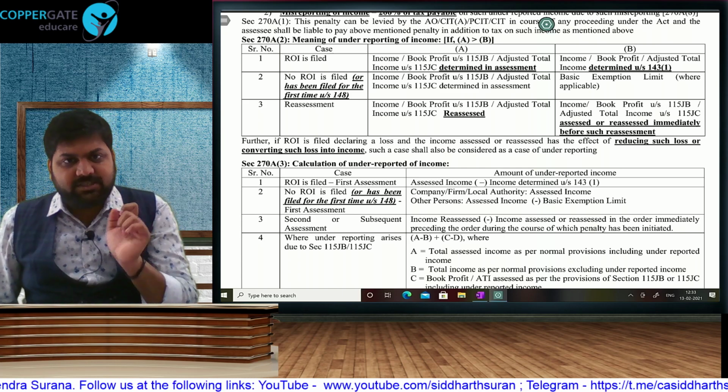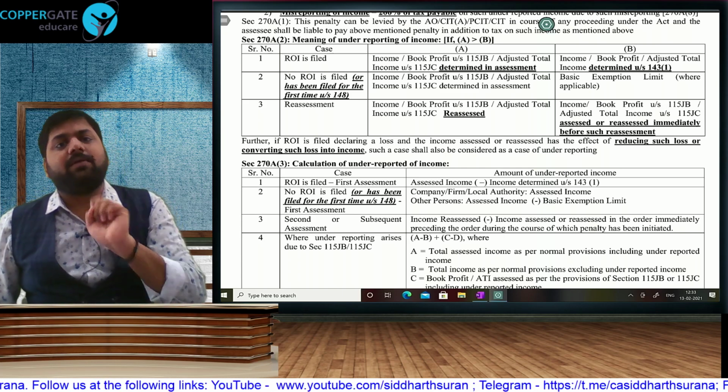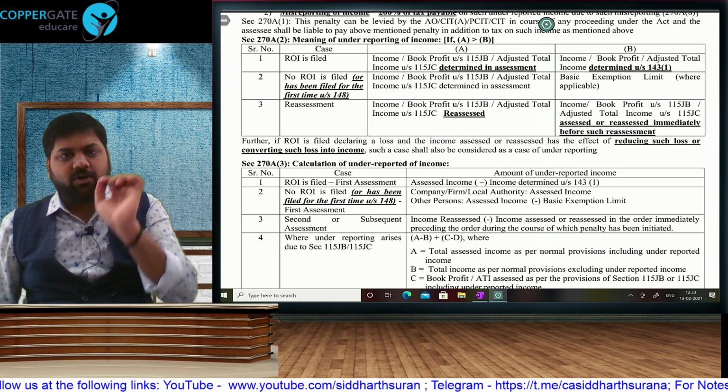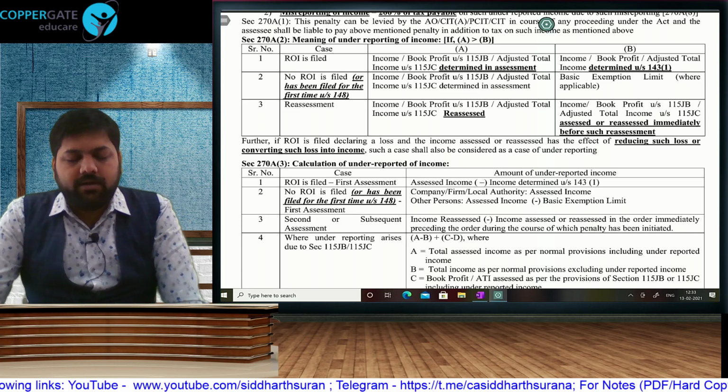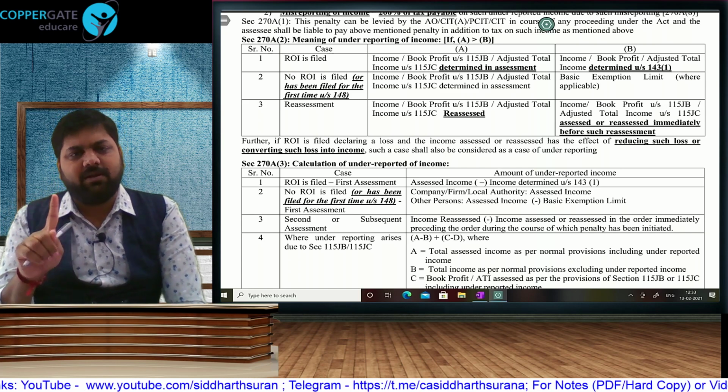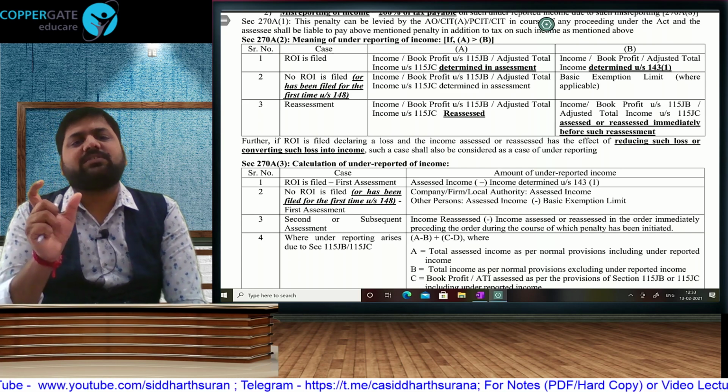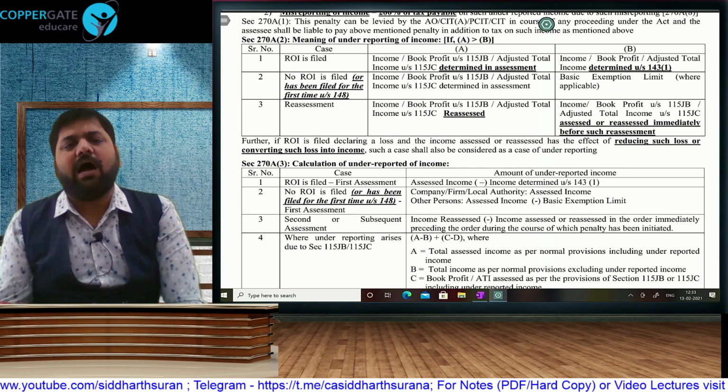So the moment they mention underreporting, you have to do half. If they mention misreporting, you have to do double, because underreporting is 50% half, misreporting is 200% double. So you have to do the first two steps: underreported income, underreported tax, and the question will tell you whether underreporting or misreporting, half or double.